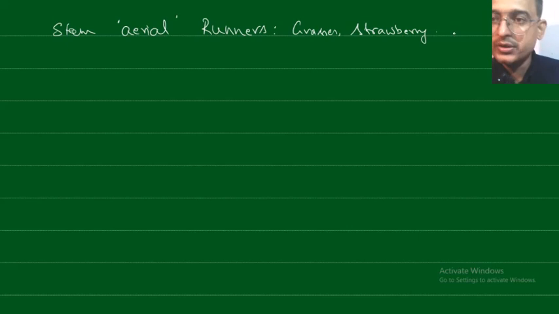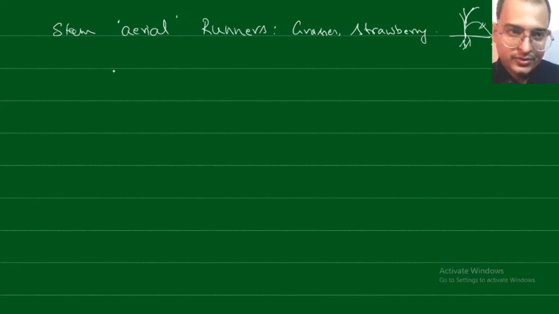so what happens, you have the plant, and some branches come out from the base and touch the soil again. Wherever they touch the soil, it can result in the formation of new roots. So even if this is cut, it can form a new plant. These types are known as runners. This is also vegetative propagation by stem.